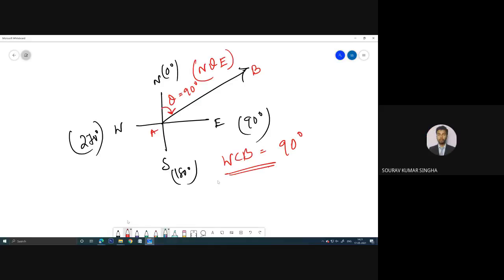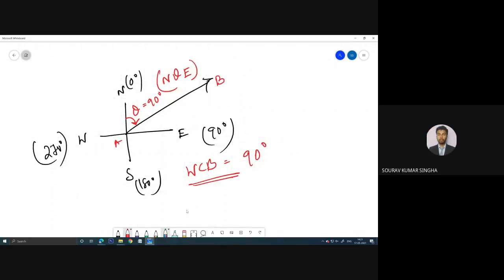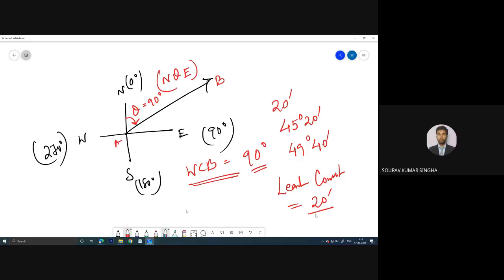Okay. Now the question is the accuracy. Previously, the minimum value we can determine is 20 minutes. We can write like 45 degree 20 minute, or 49 degree 40 minute. That is the least count, the minimum value that we can measure. Remember, the minimum value that we can measure using a compass is around 20 minutes, depending on the type of compass.